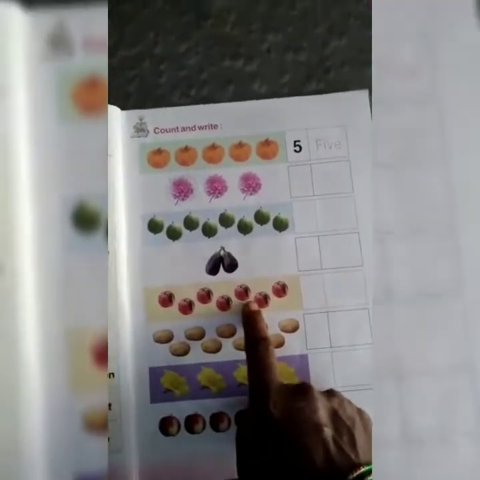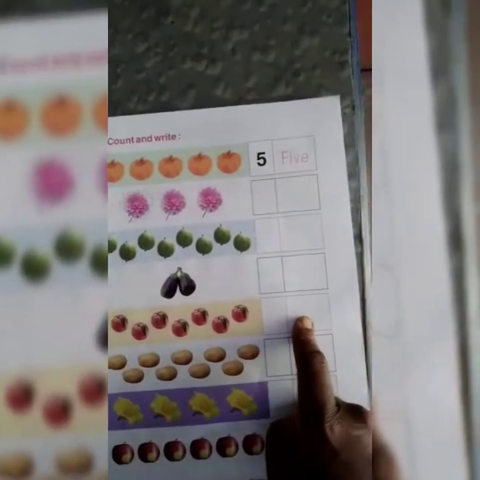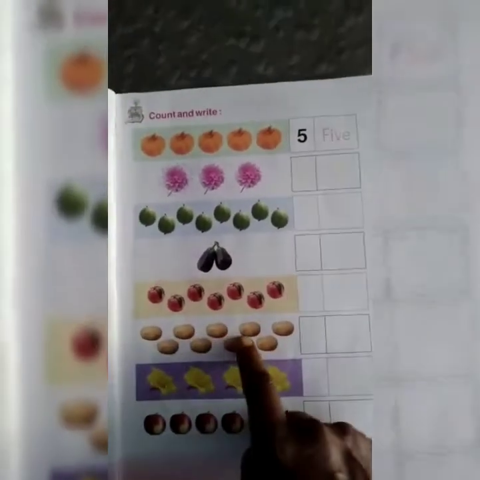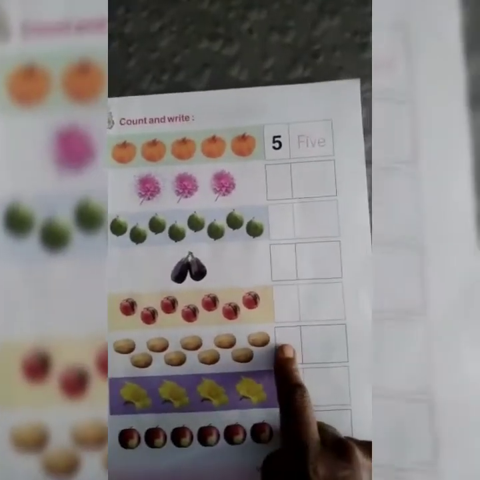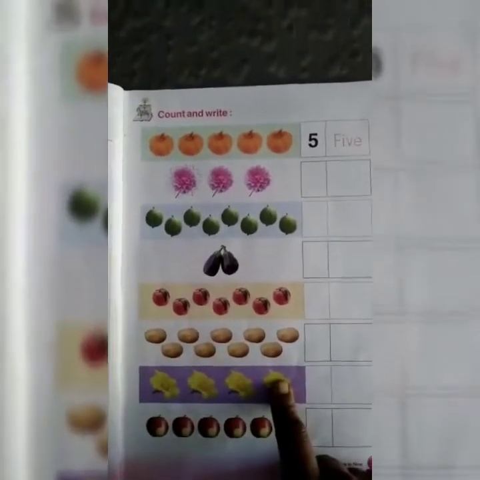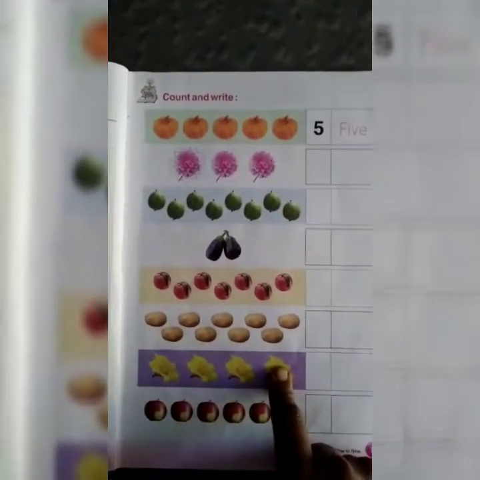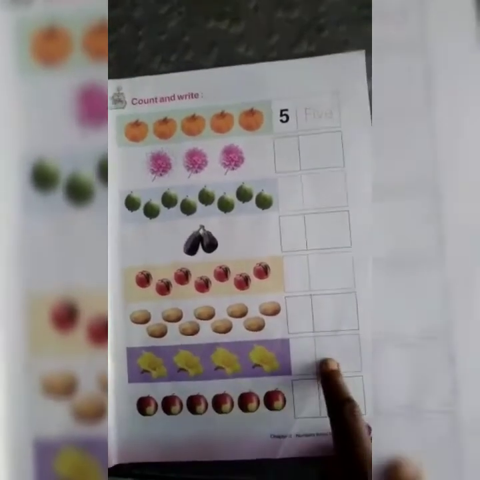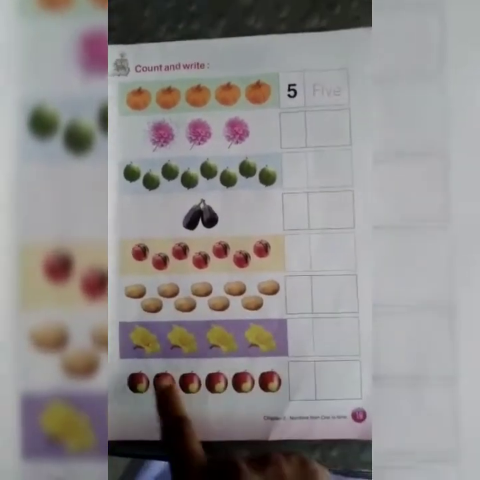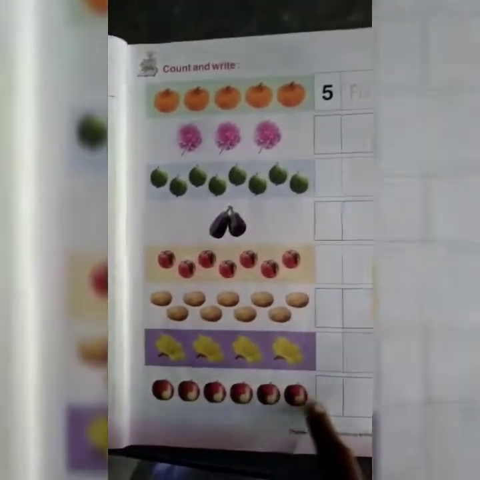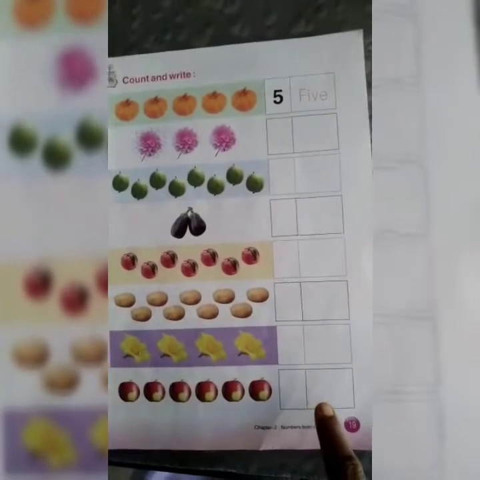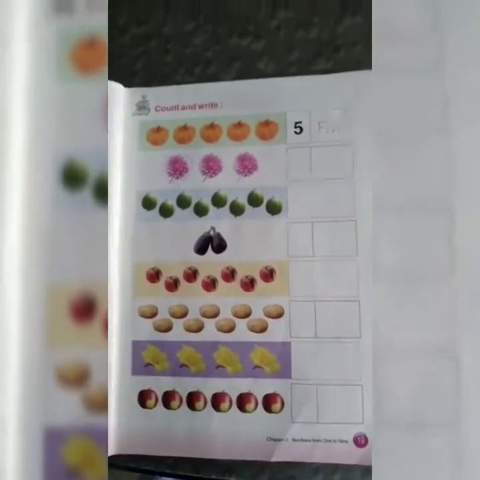These are fruits. How many fruits are there? Let us count and write the number, and in second box the number name. How many potatoes are there? Let us count the potatoes. Write the number in first box. Another box, number name. These are flowers. How many flowers are there? You count the flowers and write the number. Write the number name in second box. These are fruits. How many fruits are there? How many apples are there? Write the number in first box. Write the number name in second box.